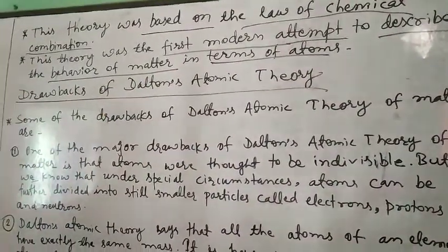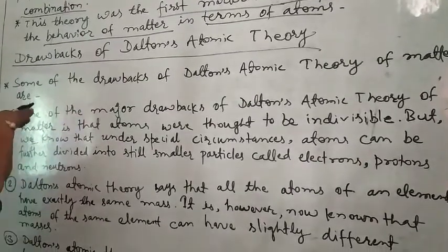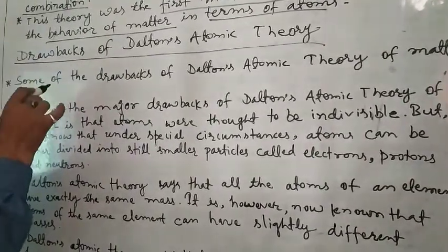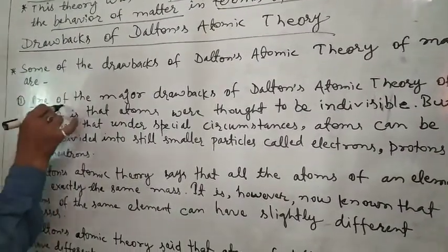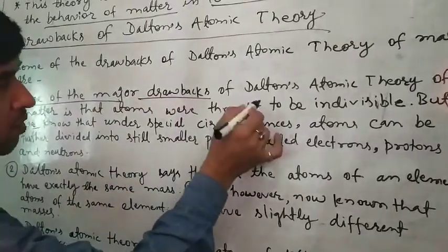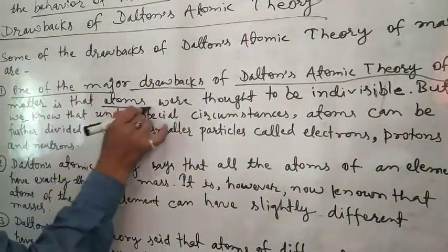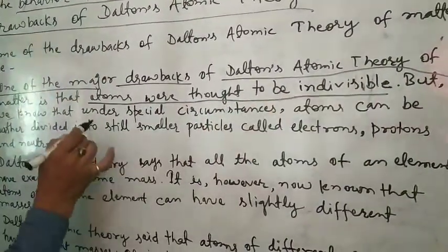But Dalton's atomic theory has some drawbacks or limitations that are explained here. First, one of the major drawbacks of Dalton's atomic theory of matter is that atoms were thought to be indivisible.